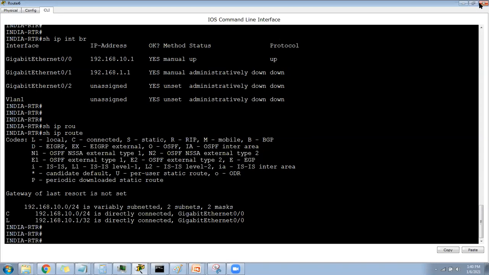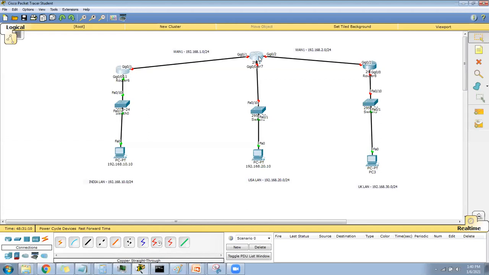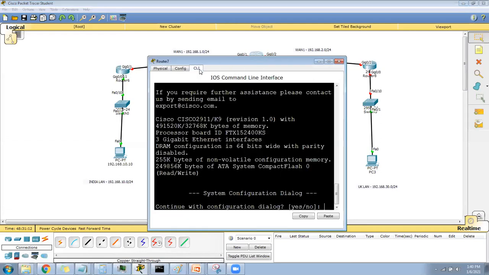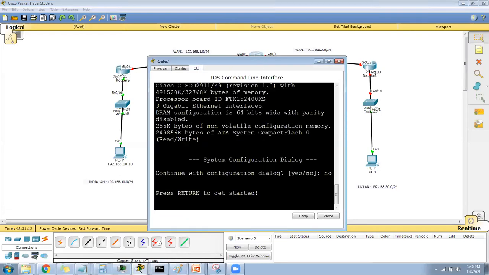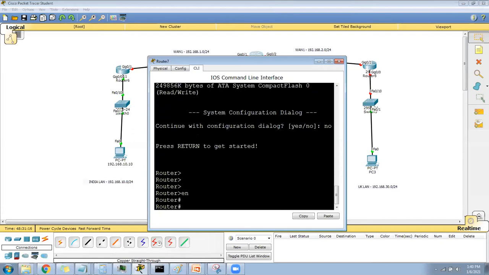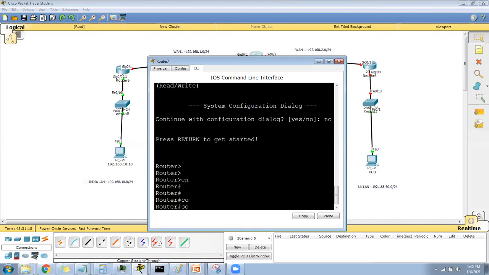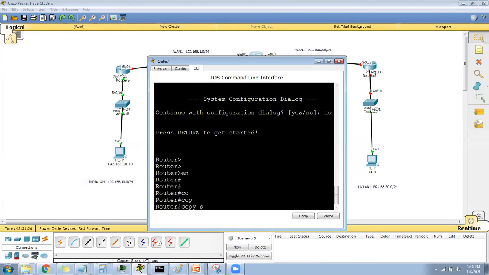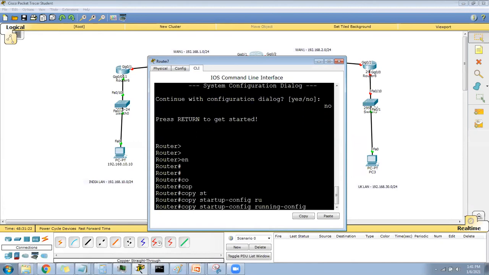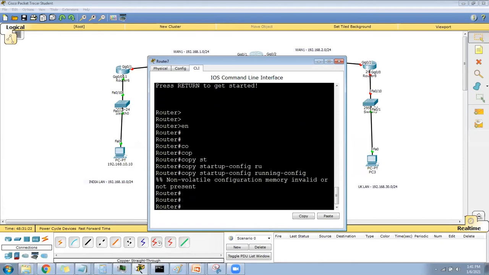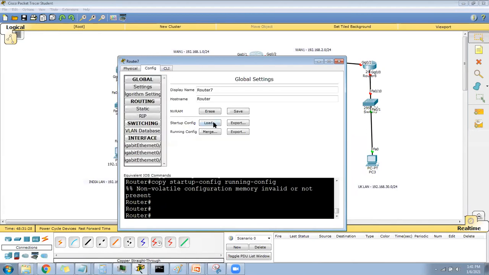Directly. So Hyderabad, this router is done. So now this router I need to configure. Just say no, enable. I will say copy startup to running configuration. Okay, it did not come, I think. I did not load that actually. So I need to load it.